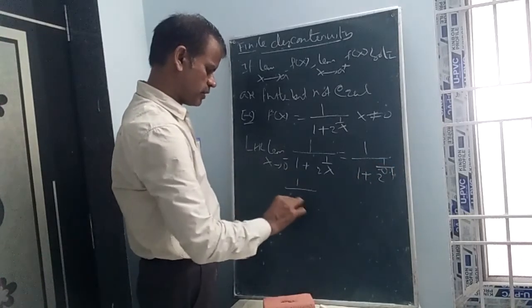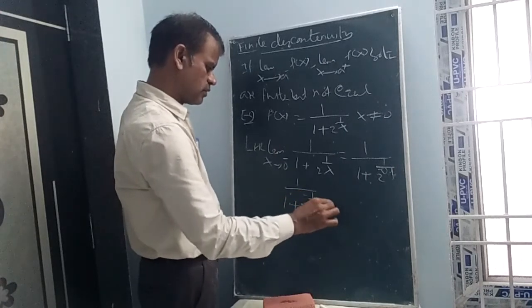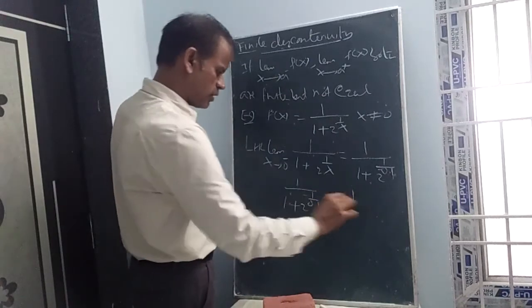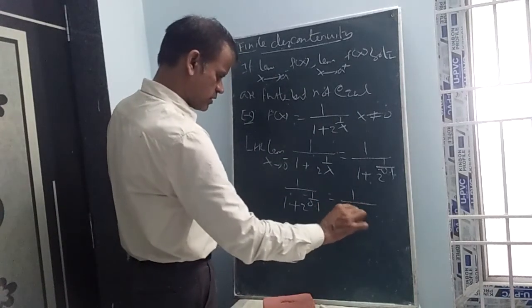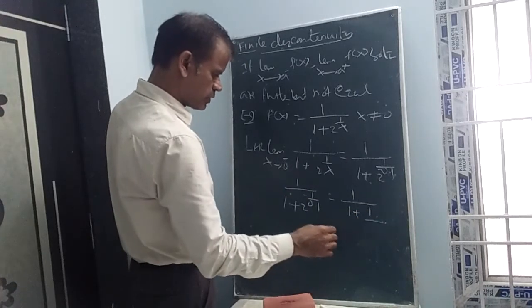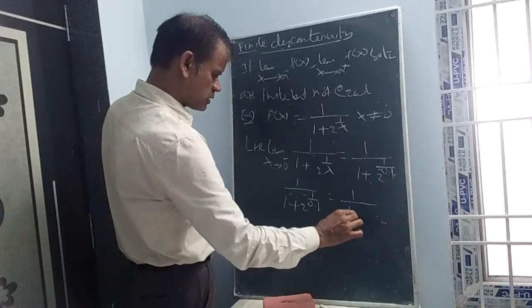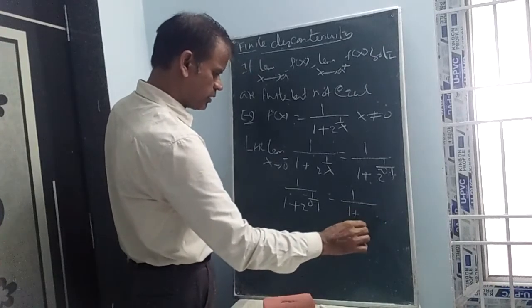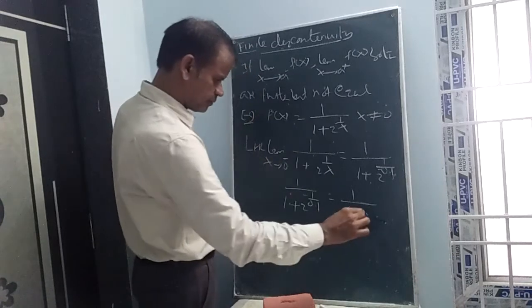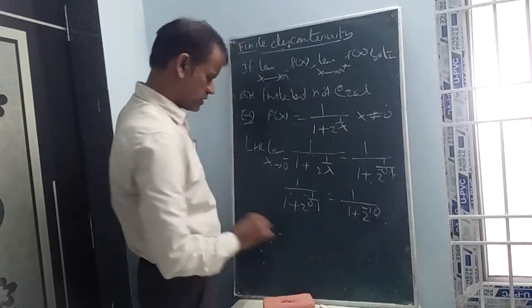That is 1 by 1 plus 2 power minus 10, since 1 by 0.1 is 10. So 2 power minus 10.